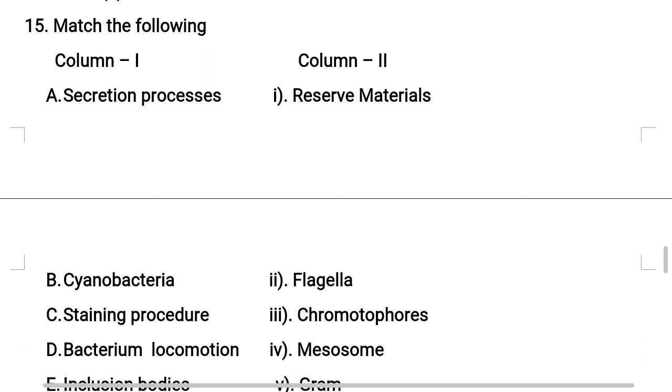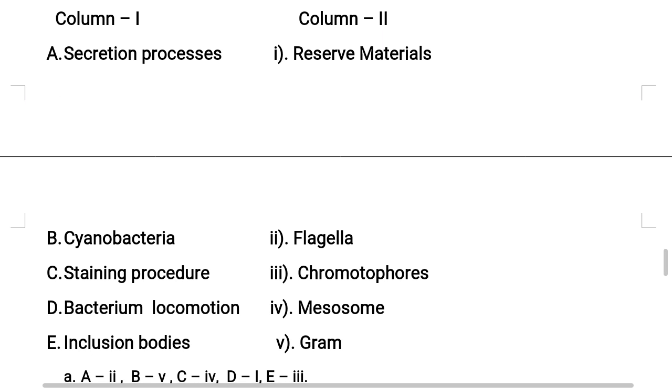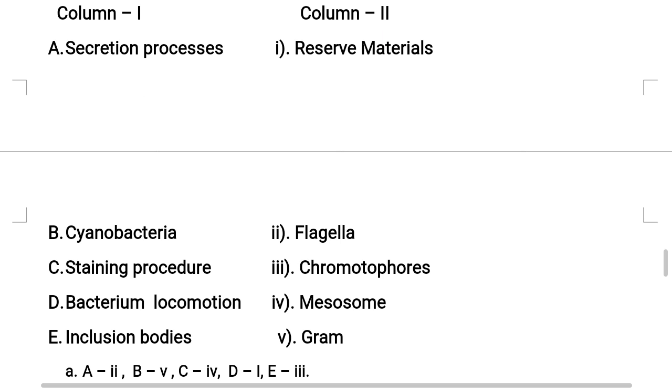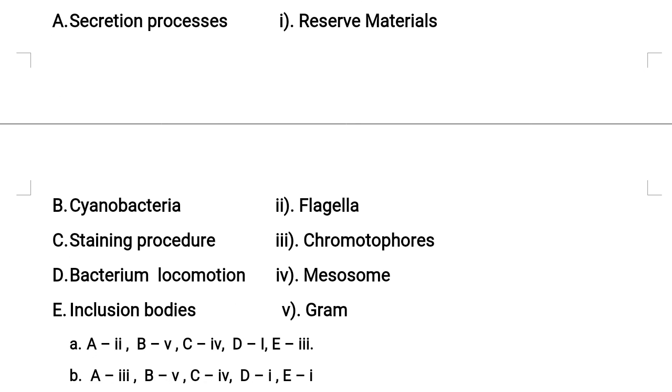Understood? Now the 15th question, matching type. This is a very important way of asking. Let us match column 1 with column 2. In column 1 there are different phenomena present. Secretion processes: as we just discussed, this is a function of mesosomes, producing enzymatic content and increasing the surface of the plasma membrane in bacteria. So A is matching with Roman number 4.